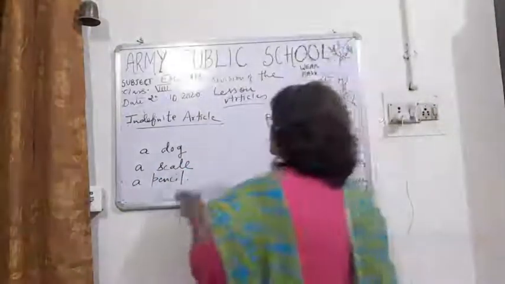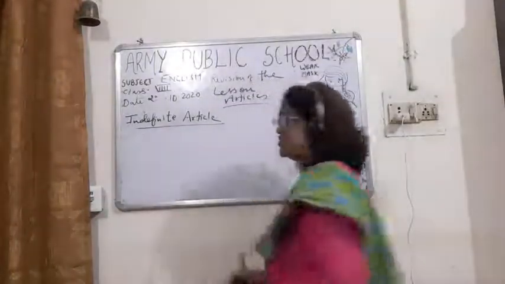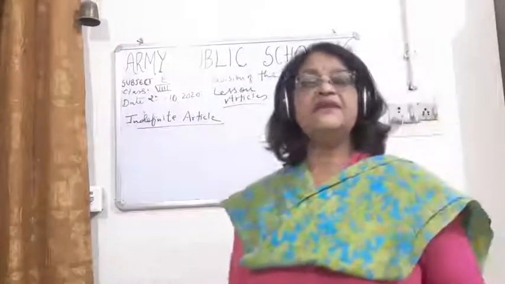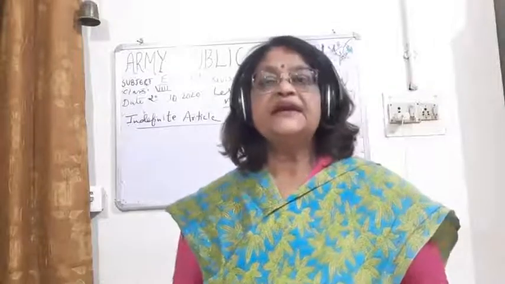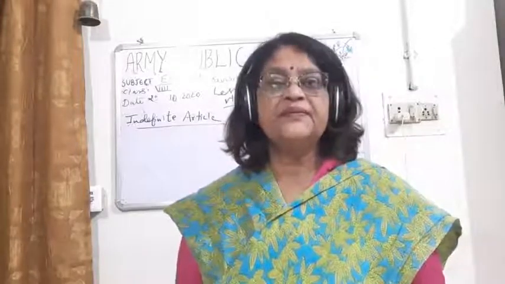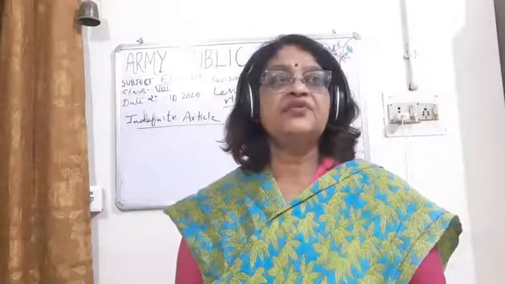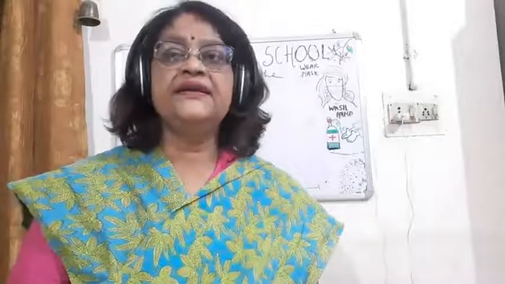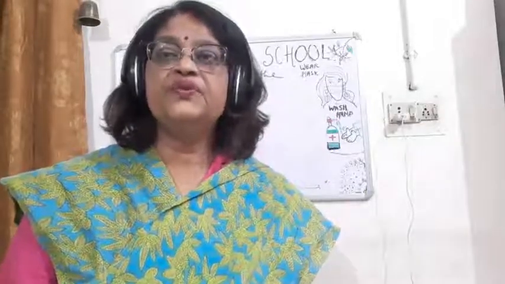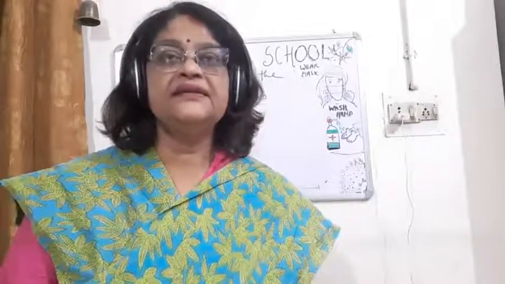At the same time, you have to see that there are many words which start with vowels, but their pronunciation is like a consonant sound, so we put a here.